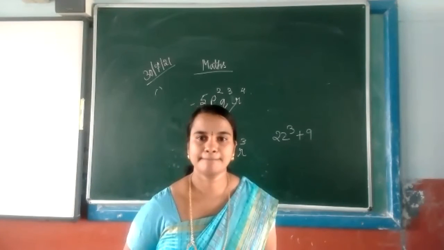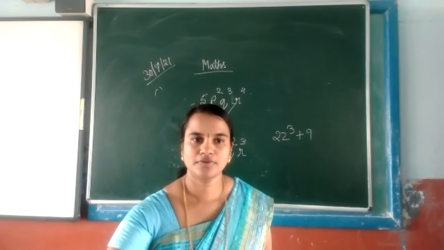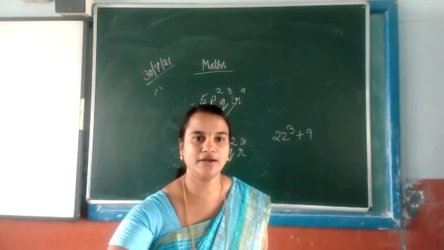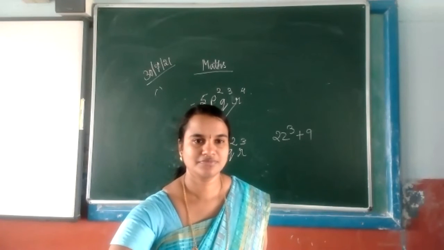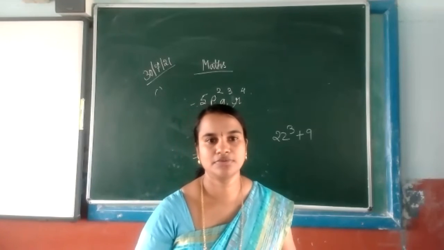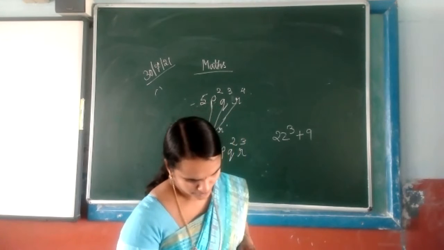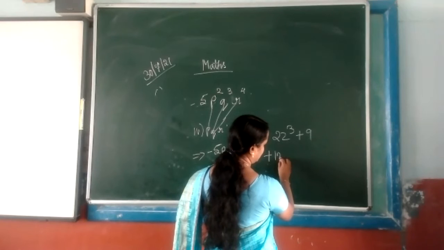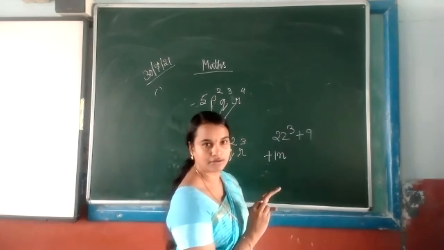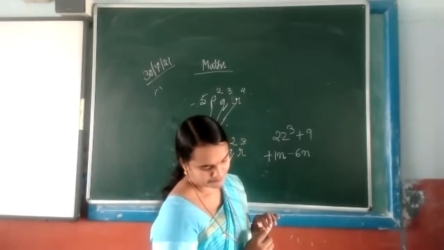Ayush completed? What is the answer? Wait, I will ask Manya this time. Yes, Manya. You're not audible, Manya. Ma'am, the answer is plus 1n minus 6n plus 4p.